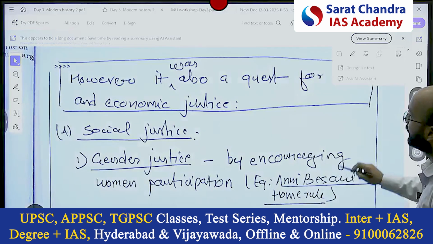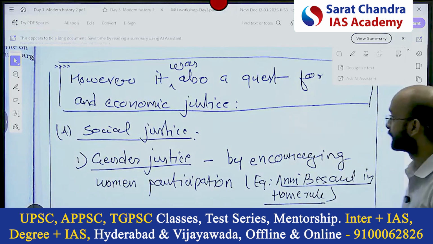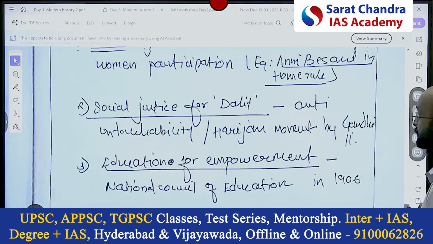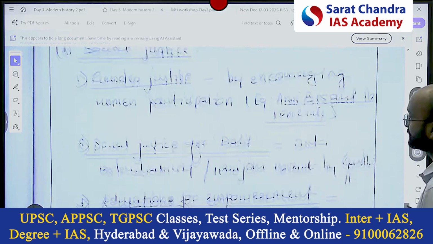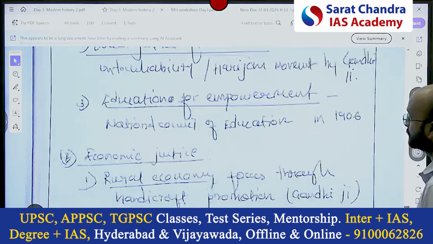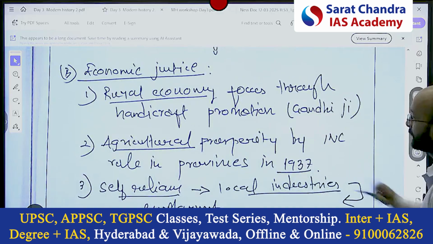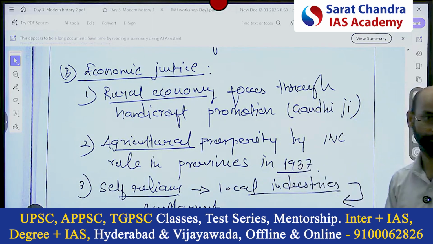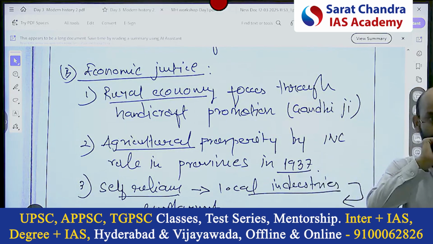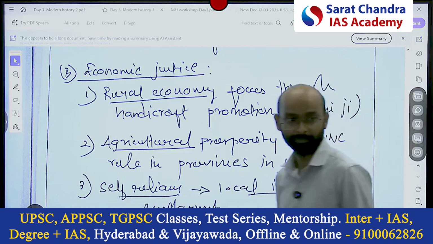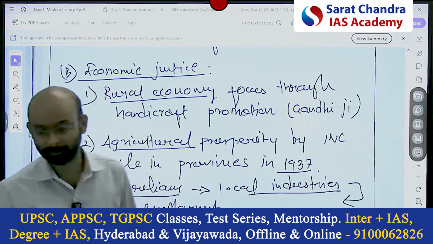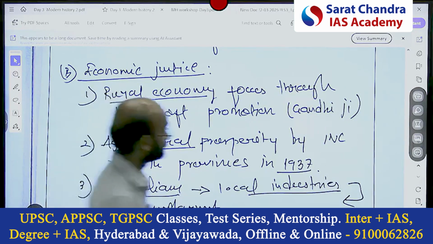Then, however, it was also a quest for socio-economic justice. See, here I have divided social justice, like gender justice, social justice for Dalits, education for empowerment, and economic justice like rural economy, agricultural economy, self-reliance. This part you missed, and you have not segregated that. So that can be the learning for you guys.